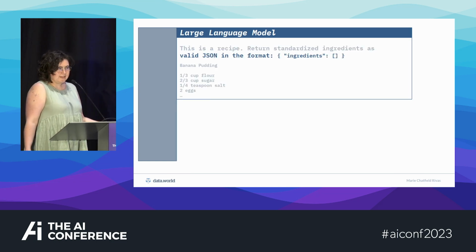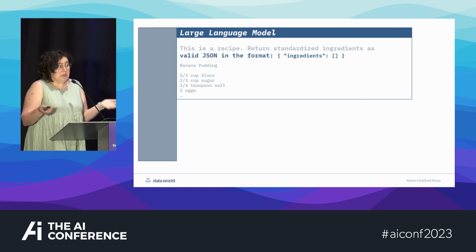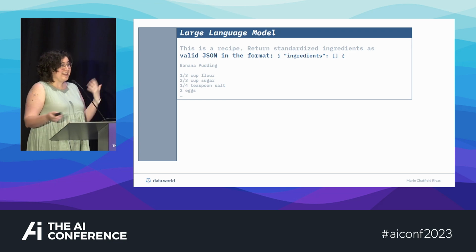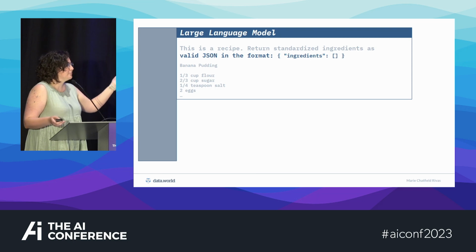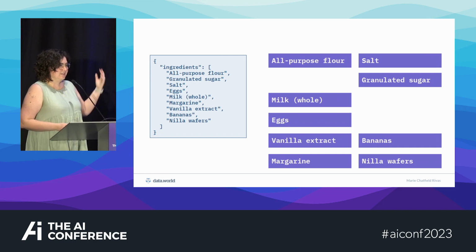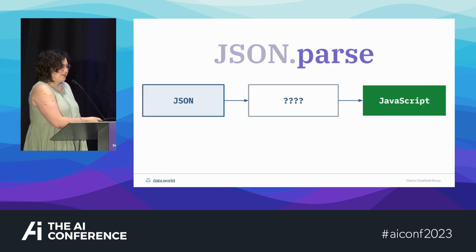I put it in JSON, JavaScript Object Notation. It's kind of used all over the place. Large language models have seen these a lot, especially if they've been trained on any kind of coding formats. This particular format is used all over the place for data transfer, so it's actually pretty good at just giving me back my JSON. But at this point, we still have text. I don't want text, I want things. So how do we get there? JSON.parse, right? Keyword on parse.